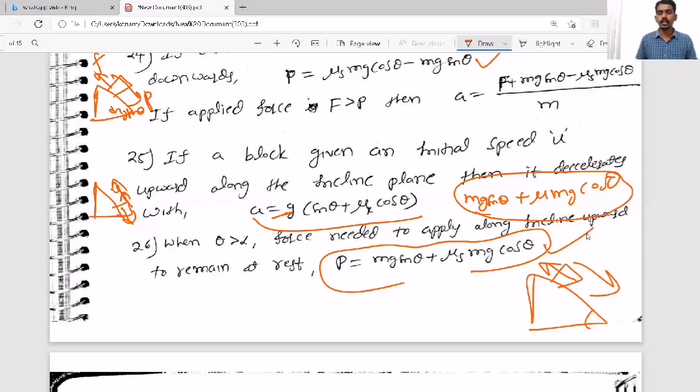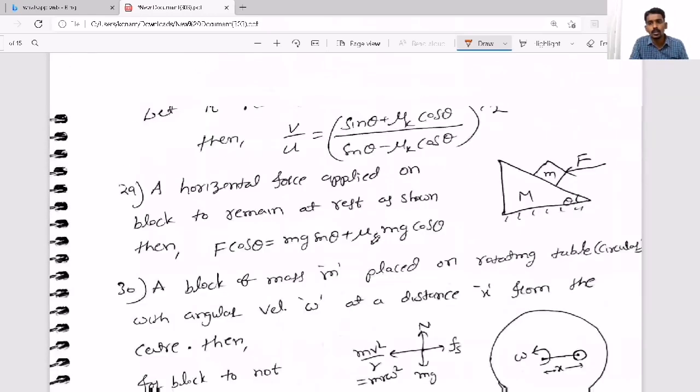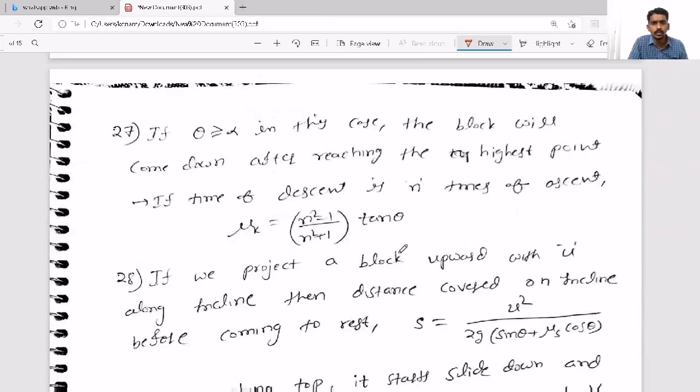Same situation, block on rough inclined surface. So whether it is moving or not, if it is moving, how can you increase it? If it is moving, how can you stop it? If it is not moving, then how can you move it? Such kind of questions they used to ask. So please try to understand.